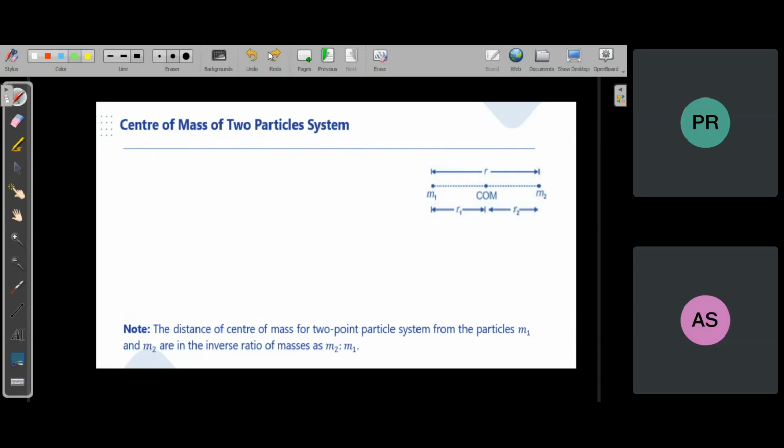Sir, nowadays in the Newton's laws chapter we are applying free body diagrams, assuming all those forces are acting on the center of mass only. We are assuming, sir. No, no. So till now you don't know Newton's law for a system. You only know Newton's law for a particle. Till now we have not discussed anything about Newton's law for a body, for a system, only for a particle.